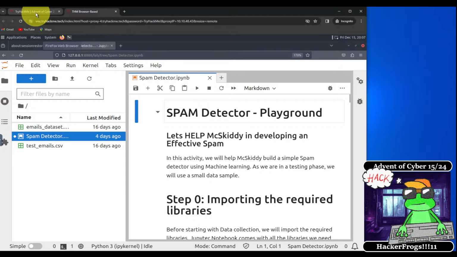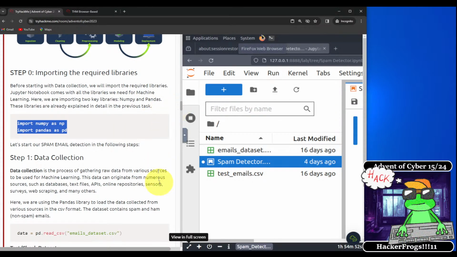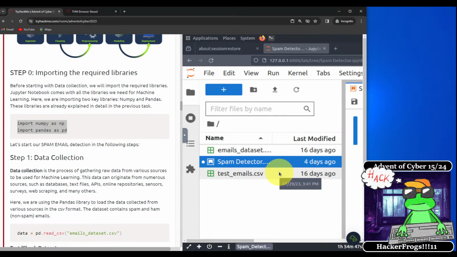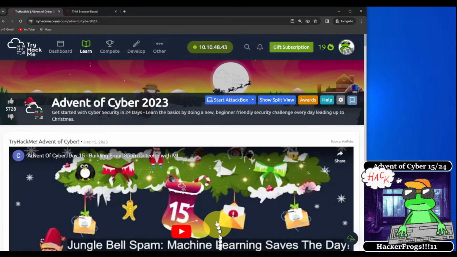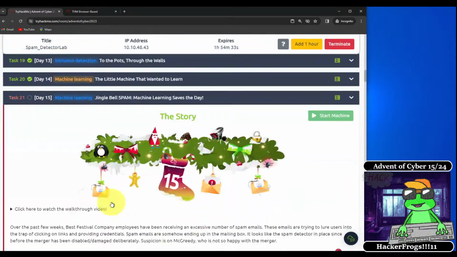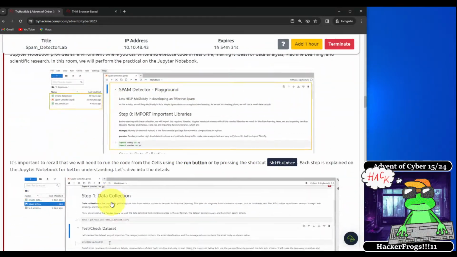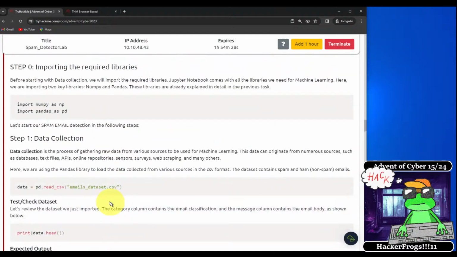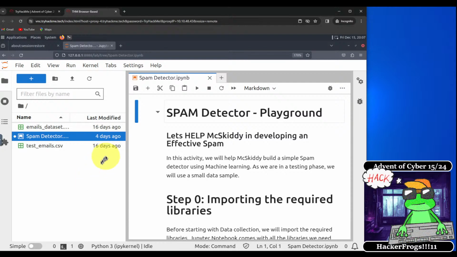So on the other page, on the web page, what we can do is close out this portion of the browser pane by clicking on this button right here, which is Exit Split View. It's located down at the bottom and over here. So click on that, and we'll navigate back down. Over here, we were at step 0. Okay, so in actuality, we can work through all of this inside of the virtual machine over here.